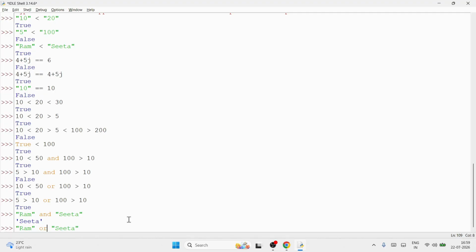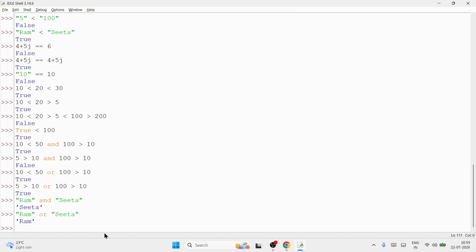Or में first truthy और last falsy, और and में last truthy और first falsy। Understanding? देखो, तो ये or है, first ही true है, first true है ना Ram, it will give you that first truthy only, that is Ram. Getting guys? जैसे अगर assume करो I am writing empty string and Sita, okay, now tell me, empty string and Sita, as it is false, an empty string is false.